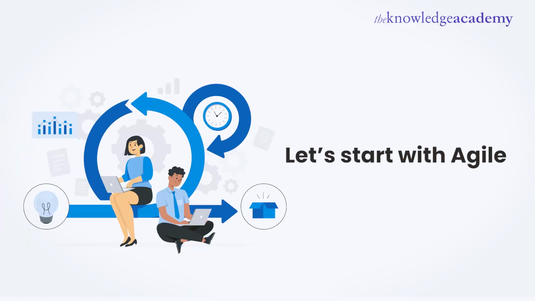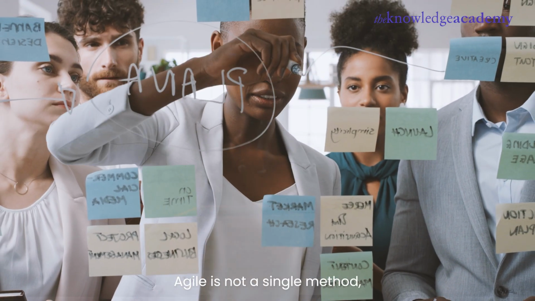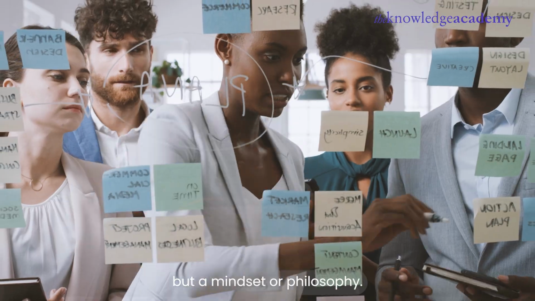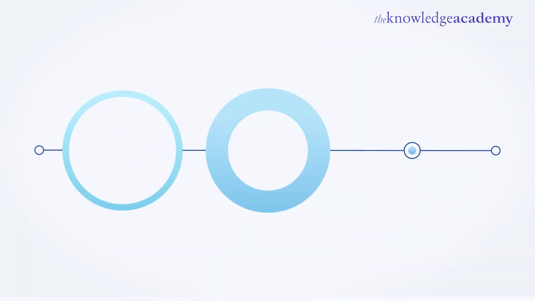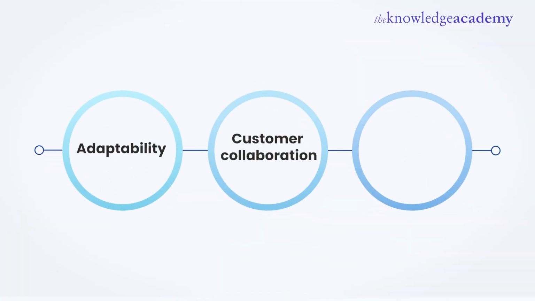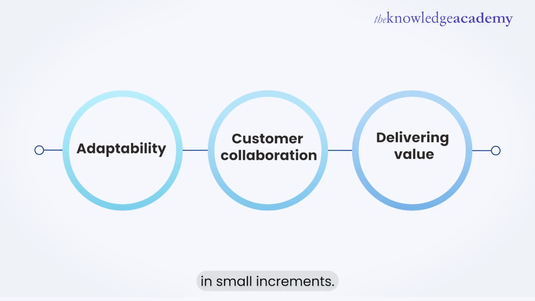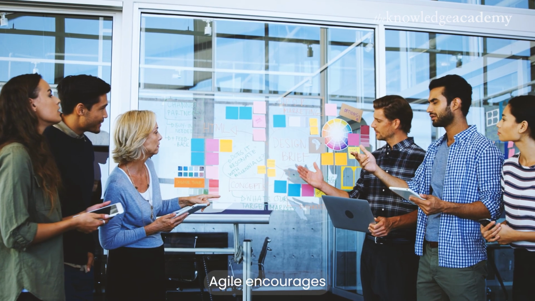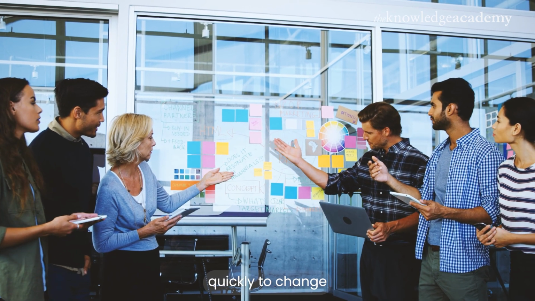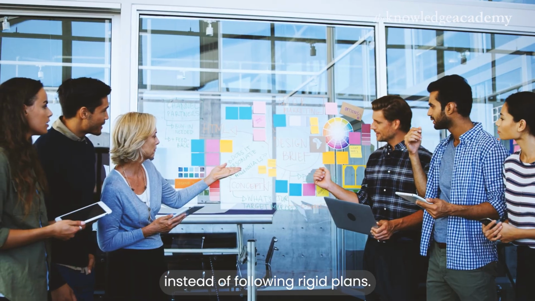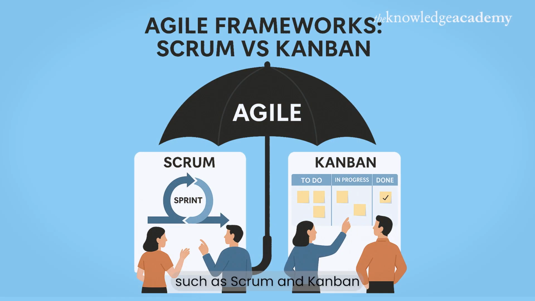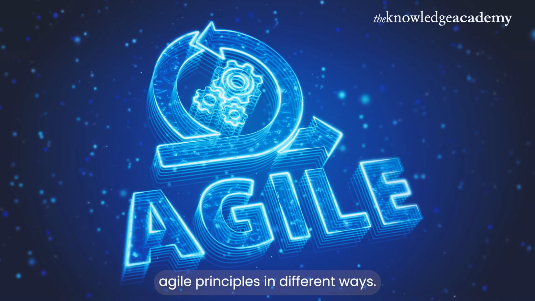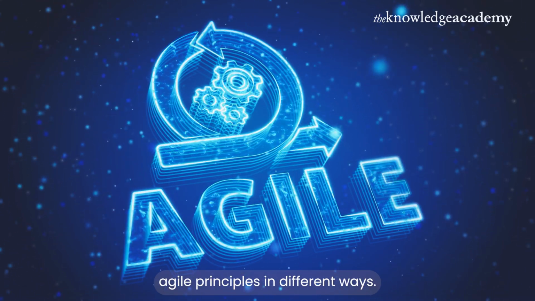Let's start with Agile. Agile is not a single method but a mindset or philosophy. It is based on principles like adaptability, customer collaboration, and delivering value in small increments. Agile encourages teams to respond quickly to change instead of following rigid plans. Popular frameworks such as Scrum and Kanban fall under the Agile umbrella, but each applies Agile principles in different ways.